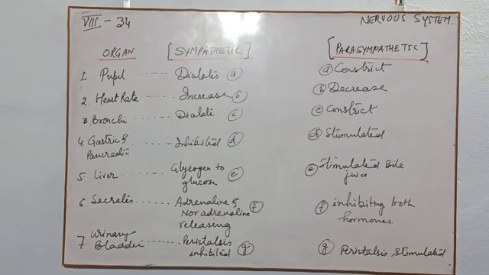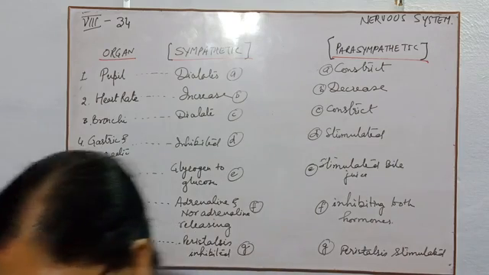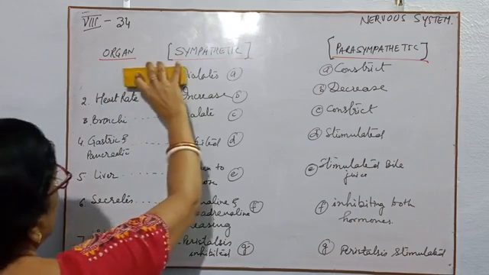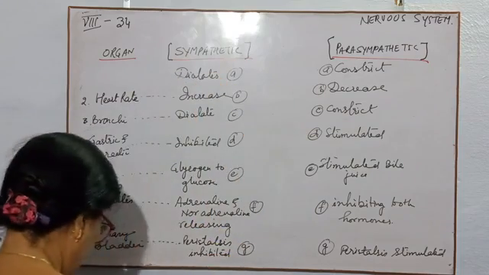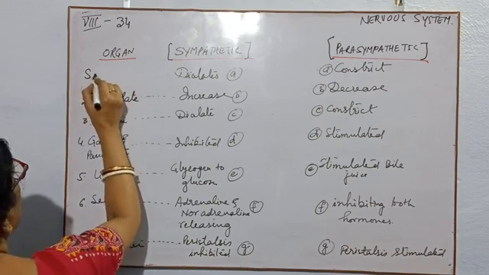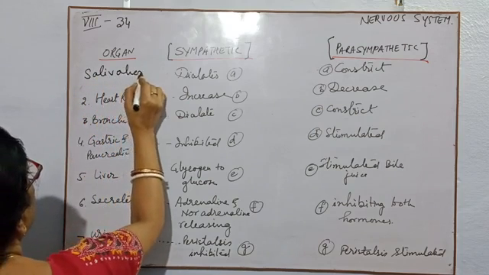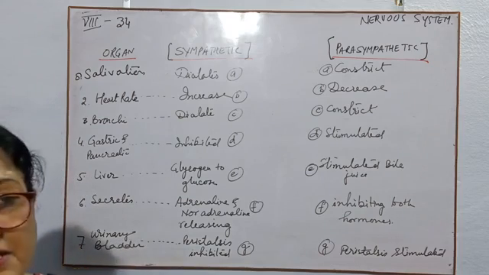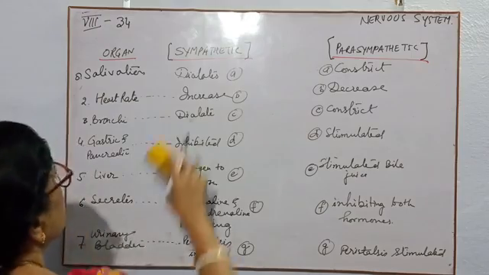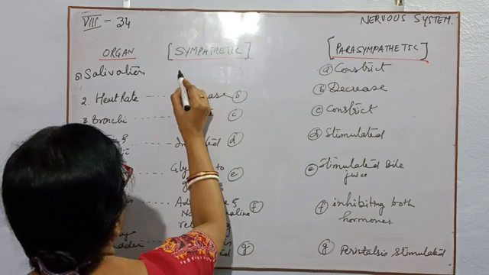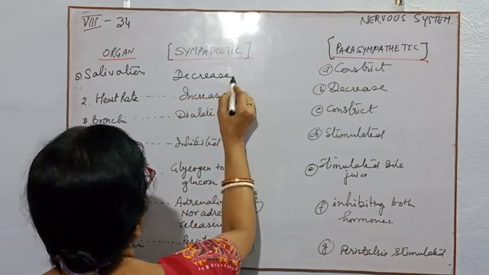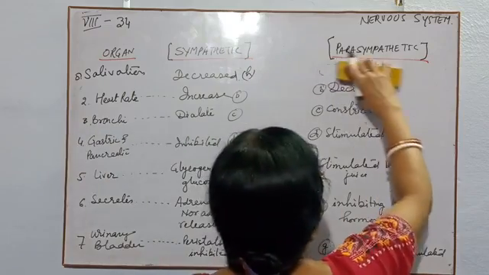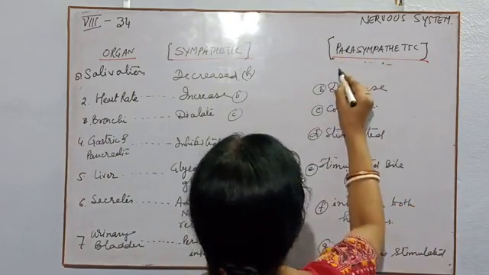Next example, children, salivation. It is decreased by the sympathetic system, and the parasympathetic system will stimulate or increase it.